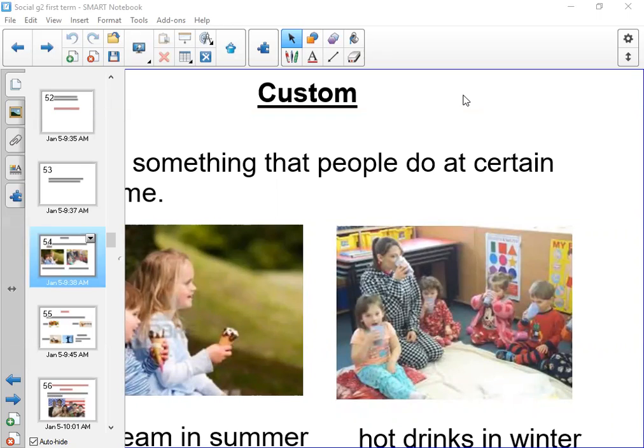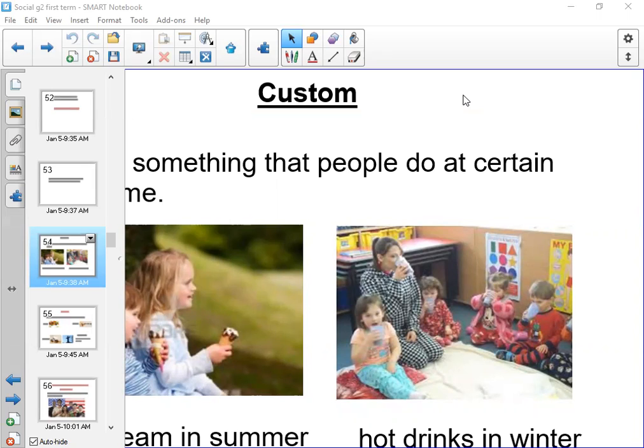Today we start with the lesson about families from many places. But first, let's start with what is the meaning of this title, Families from Many Places. It means that we will learn about different people from different countries or different cultures in this lesson. Let's start with the first word in our lesson today, and it's called custom.